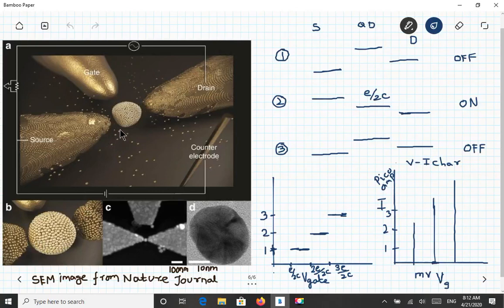So this kind of fabrication is made with a microscope called atomic force microscopy and nanolithography. Litho means writing, nanolithography means writing in nano size. So this is a quantum dot.